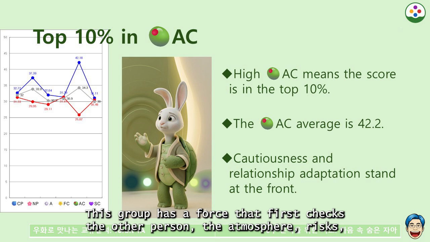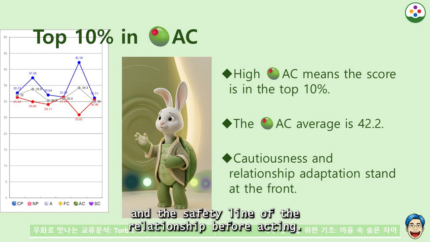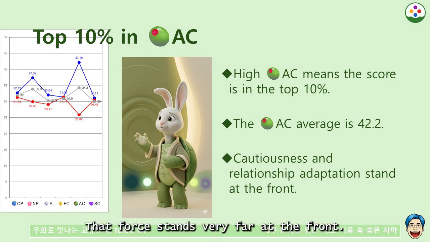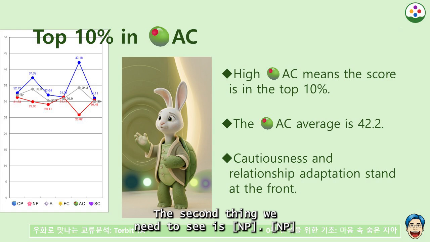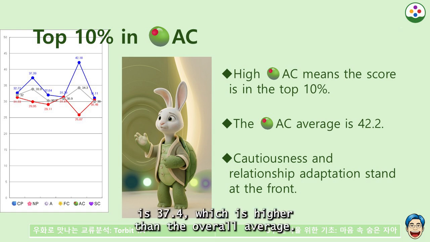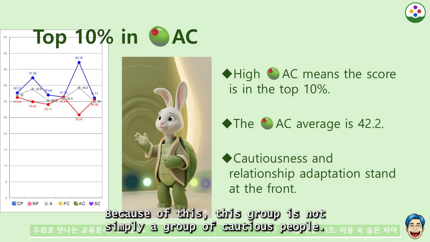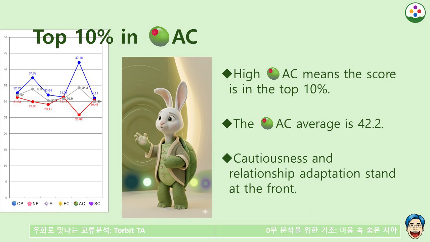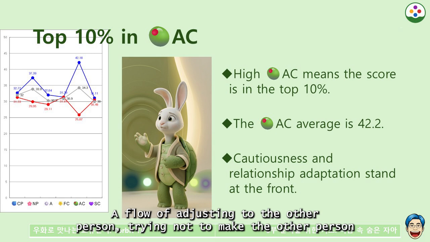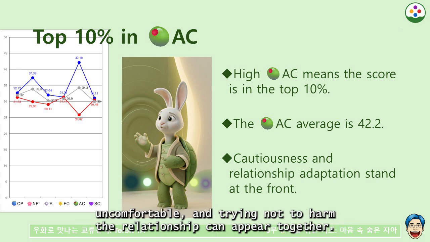This group has a force that first checks the other person, the atmosphere, the risks, and the safety line of the relationship before acting. That force stands very far at the front. The second thing we need to see is NP. NP is 37.4, which is higher than the overall average. Because of this, this group is not simply a group of cautious people. A flow of adjusting to the other person, trying not to make the other person uncomfortable, and trying not to harm the relationship can appear together.